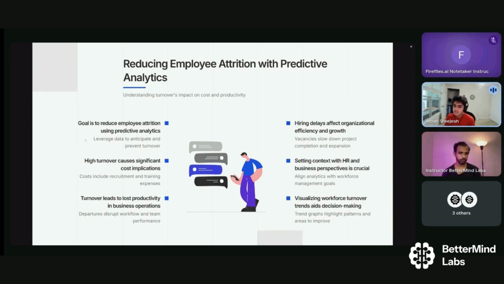So, what we're going to do is leverage data that's provided to us to predict attrition so that we don't have to suffer the loss of productivity or wasted resources on someone if they're just going to leave in the end. High turnover causes significant cost implications because at this point, a new recruit is likely to have gone through training programs as well as other things which the company has personally funded. So if a person were to leave, that would lead to a huge waste of cost. This can also lead to a loss of productivity because it disrupts workflow and existing teams. It can also result in hiring delays because there's a slowing down on project completion if people are leaving out of nowhere.